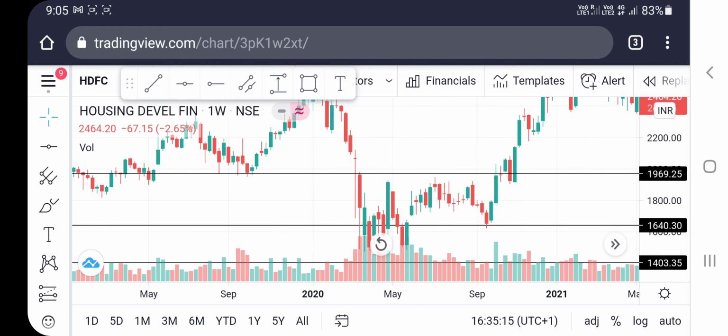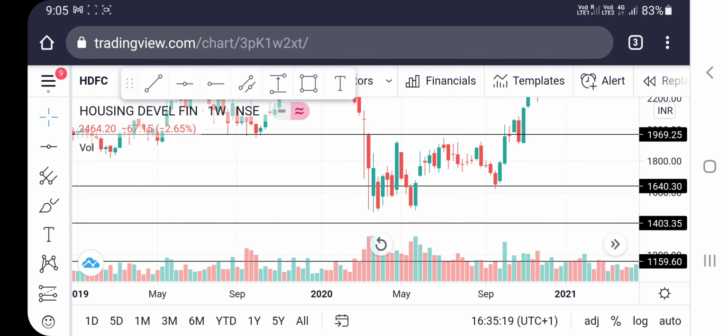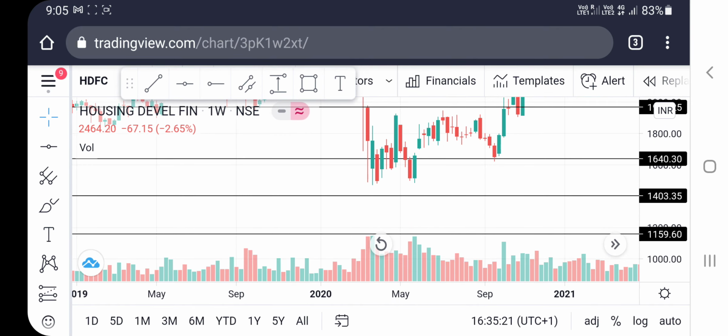You can see there is a huge fall. The stock price was 2464, and the stock reached 1400 level during the corona fall. This is around 1480 or 1450, you can see, and it took support here, and again the stock bounced back. So then you can see how stock support and resistance work.